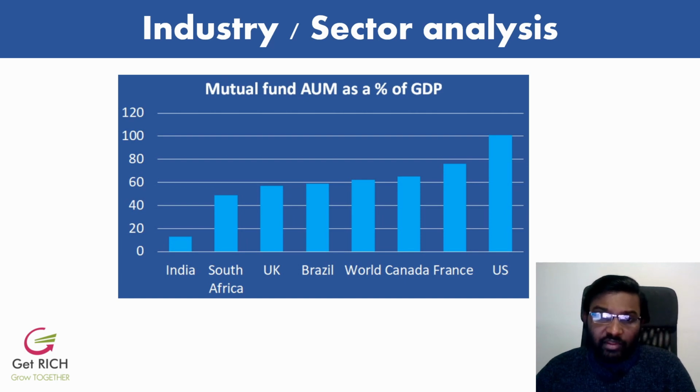If you look at India, the mutual fund AUM as a percentage of GDP is much lesser. It's only 15, compared to South Africa, UK, Brazil, world average, Canada, France, US. So they are at a much higher level. So now we can see it is under penetrated. This industry is under penetrated in India, and it is going to grow at a much faster pace. So we can compare with the developed countries or the related markets, how it has performed in those countries, because they are ahead of us and we are most likely going to follow them. So that's something you can do in an industry analysis, comparing the related markets.